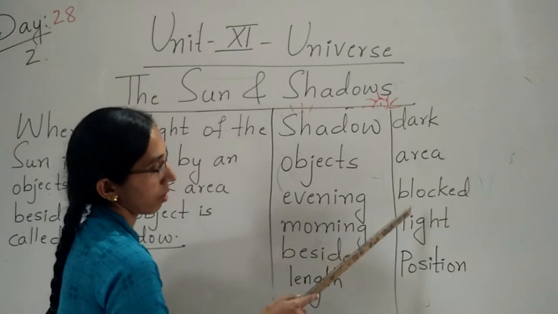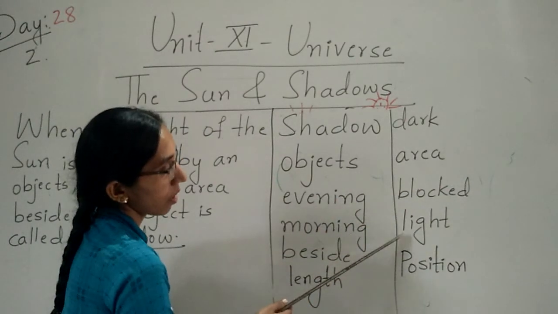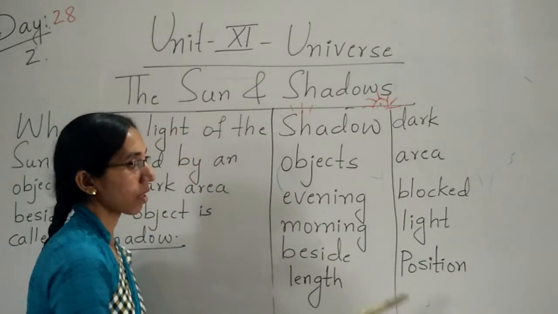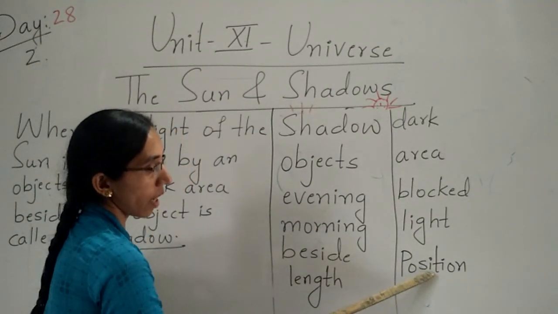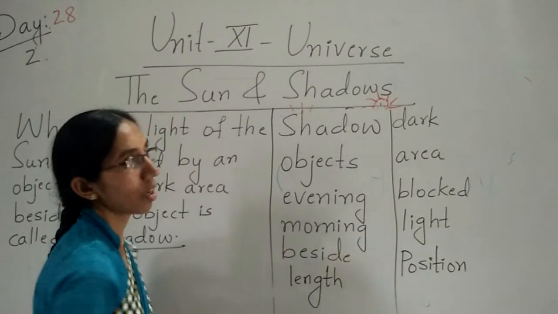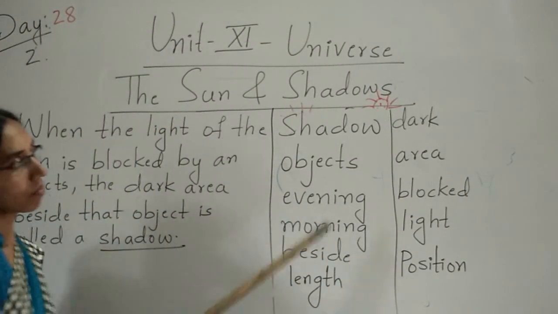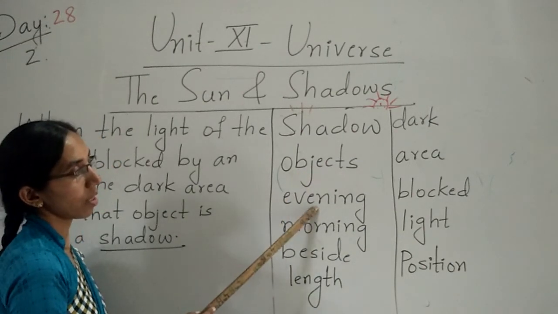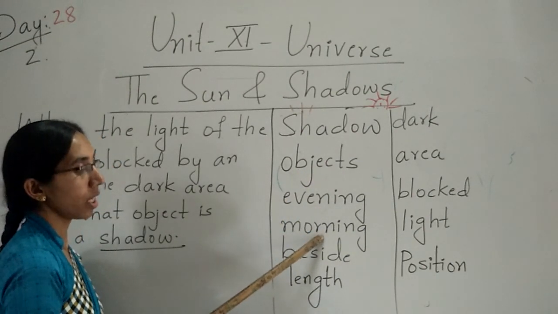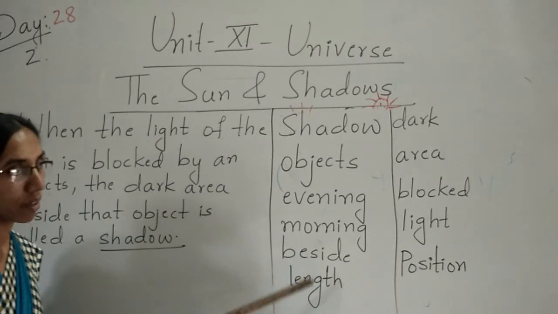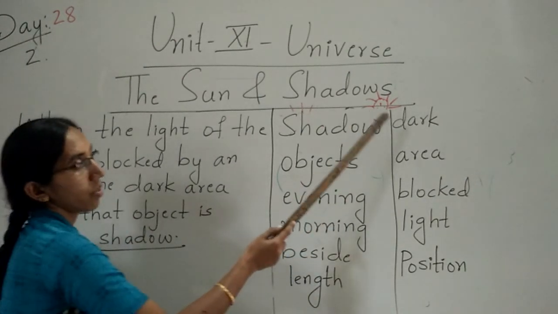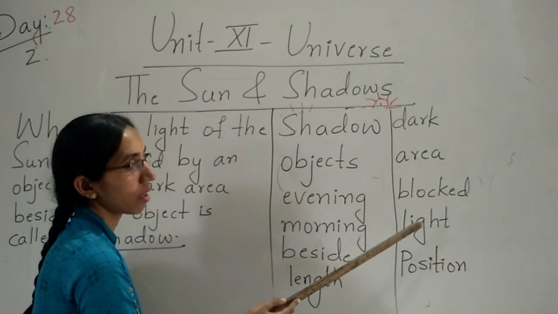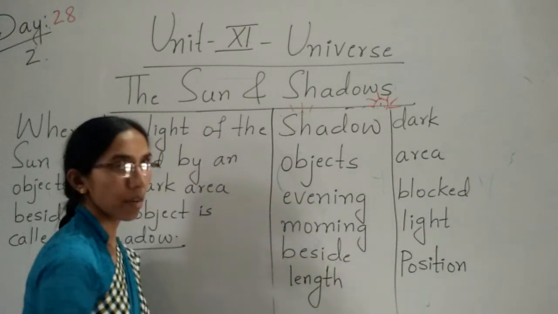That is a block. L-I-G-H-T, light. P-O-S-I-T-I-O-N, position. Shadow, objects, evening, morning, beside, length, dark, area, block, light and position.